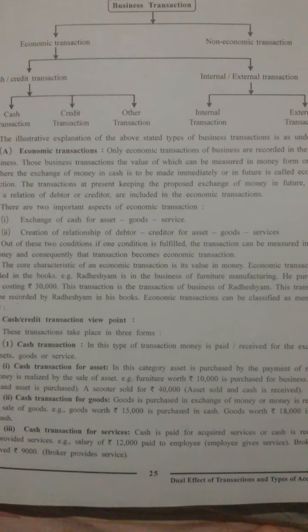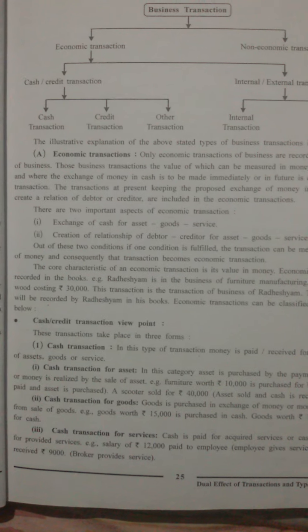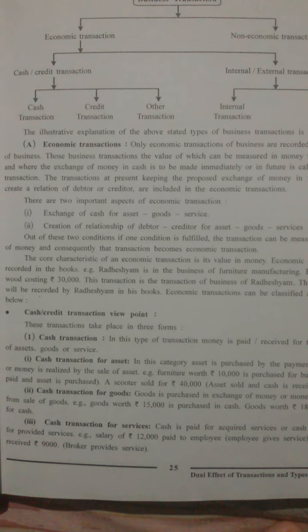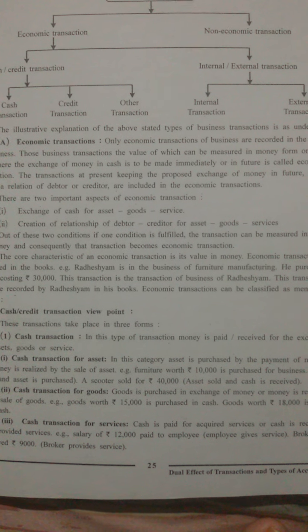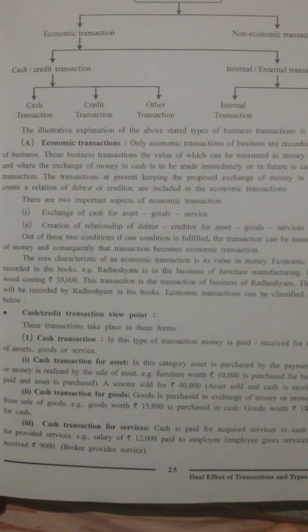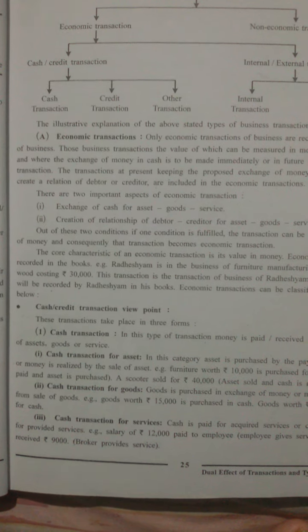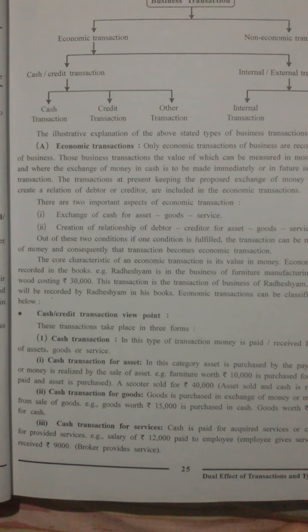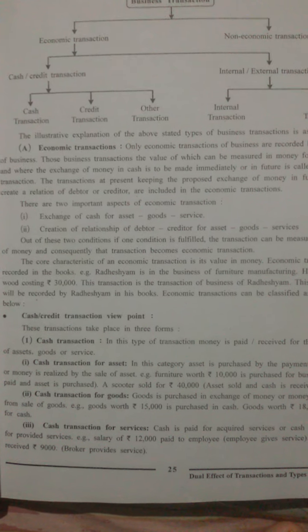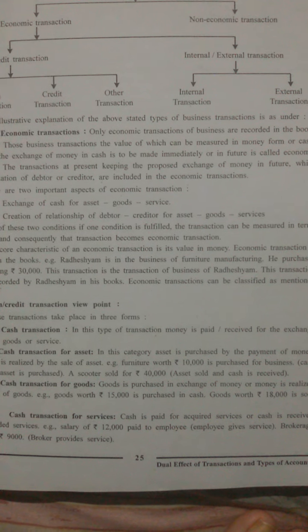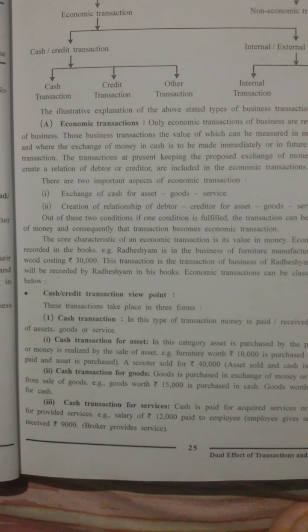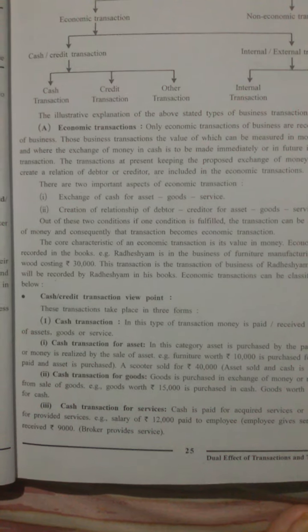For example, furniture worth rupees 10,000 is purchased for business and a scooter is sold for rupees 40,000. In this case, an asset is sold and cash is received. Then the next type is cash transactions for goods. In this case, goods are purchased in exchange for money or money is realized from the sale of goods. And the third type is cash transactions for services. In this case, cash is paid for acquired services or cash is received for provided services. So these are the types of cash transactions.